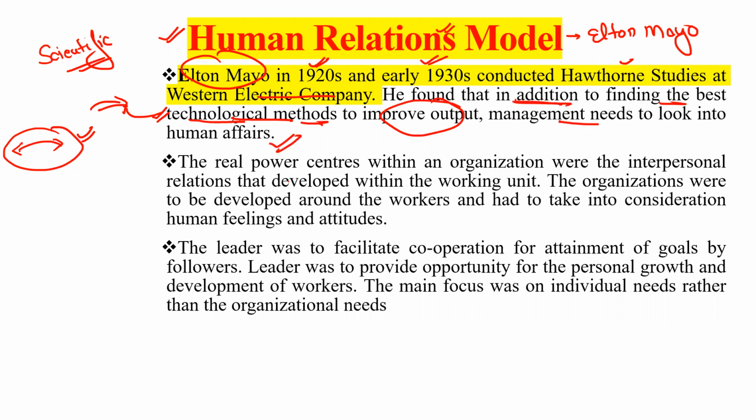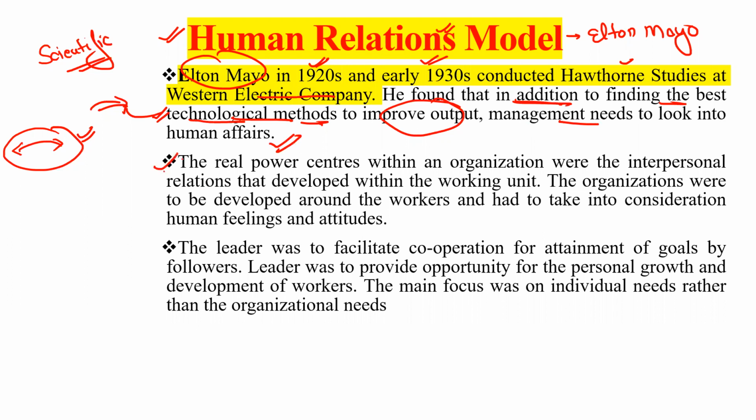So the human relation model says that side by side, in addition to the technological methods to improve the output, management needs to look into the human affairs and needs.